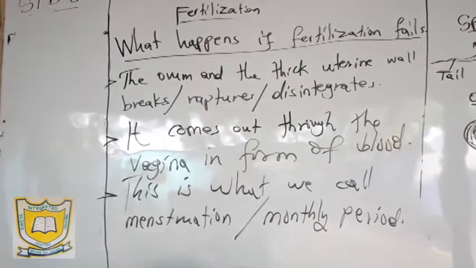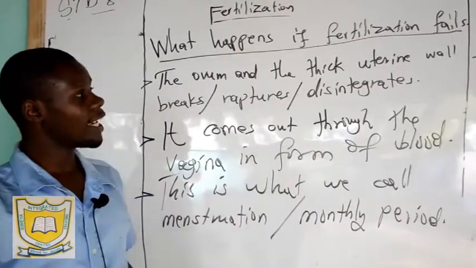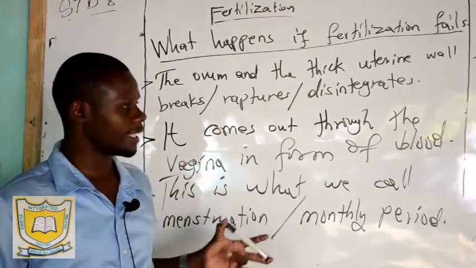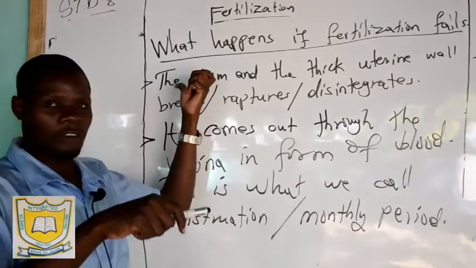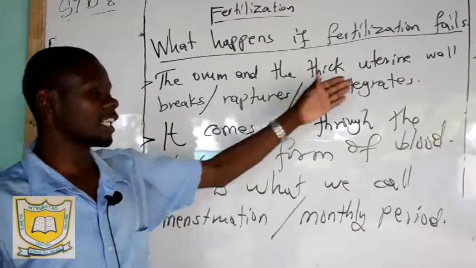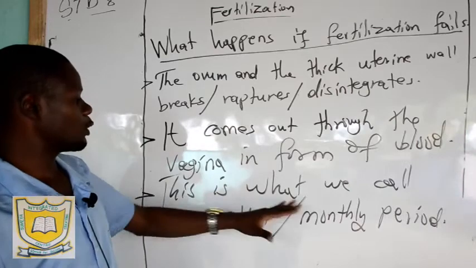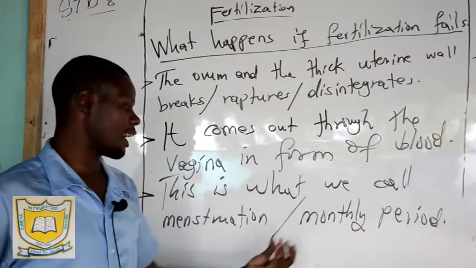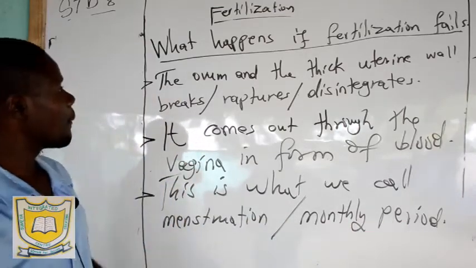So when a mature ovum comes out, I said it is ready for fertilization, and if fertilization takes place, that is what we have for formation of the zygote. Then we say the woman is pregnant. But if fertilization does not take place, the mature ovum in the oviduct and the thickened uterine wall will have to rupture. That is disintegration, and it comes out in the form of blood, and that is what we call the menstruation period, which takes place every month, hence the name monthly period.